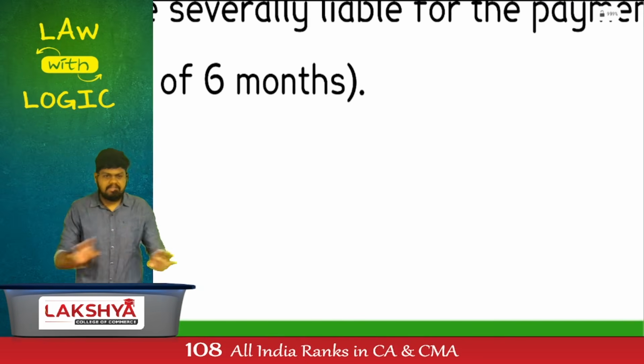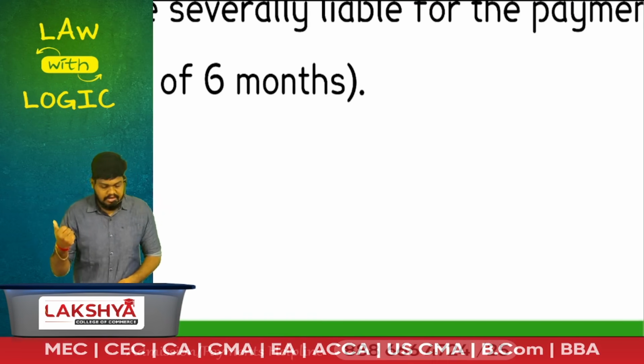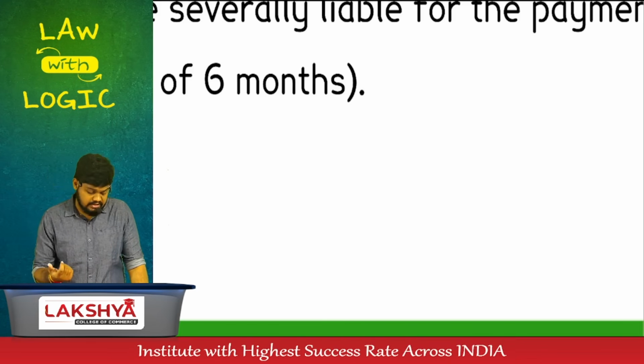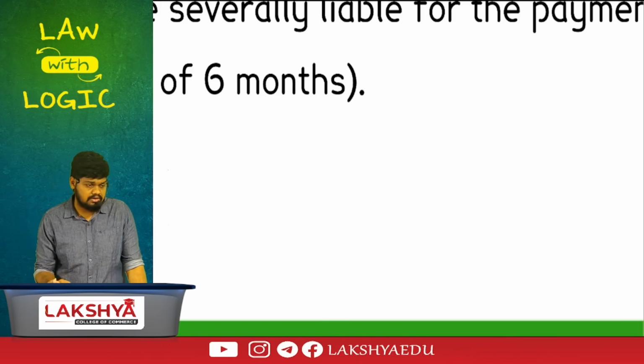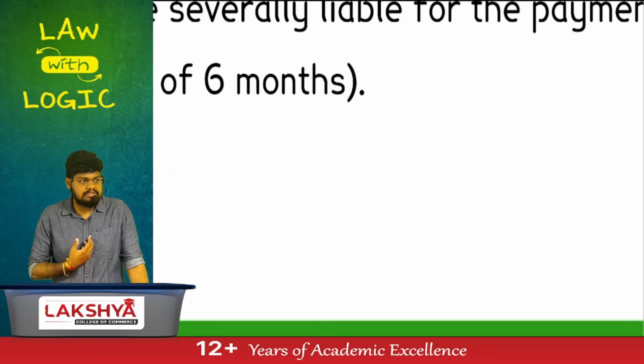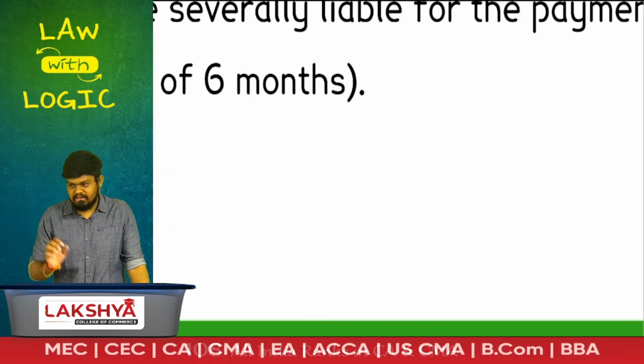Forget about everything else, just focus on a couple of examples here. Company is a separate legal entity. Company is run for whose benefit? We have done this. It is a democratic entity. It is run for shareholders. It is of the shareholders. It is for the shareholder. It is incorporated or it is existing by the shareholders. It is a democratic entity. It is run for shareholders, but it is run by whom?